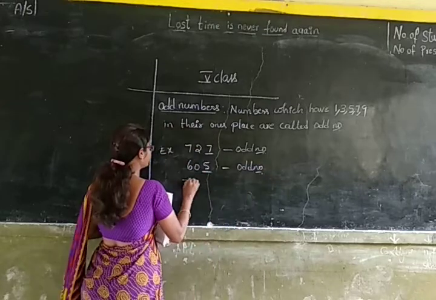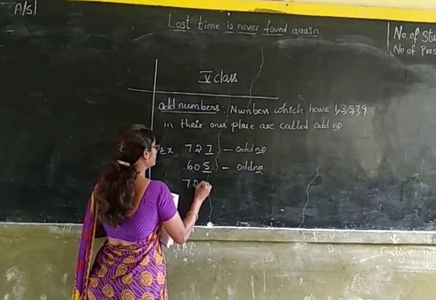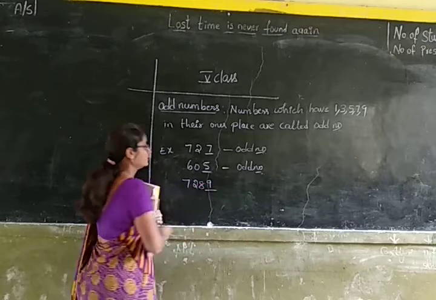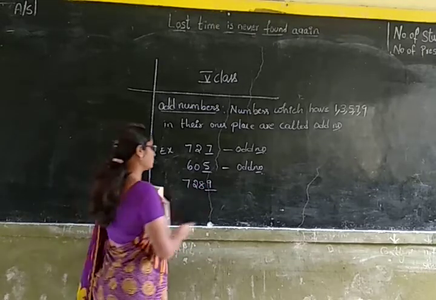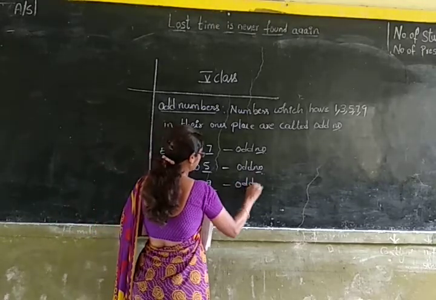7,289 is having 9 in its ones place, so it is an odd number.